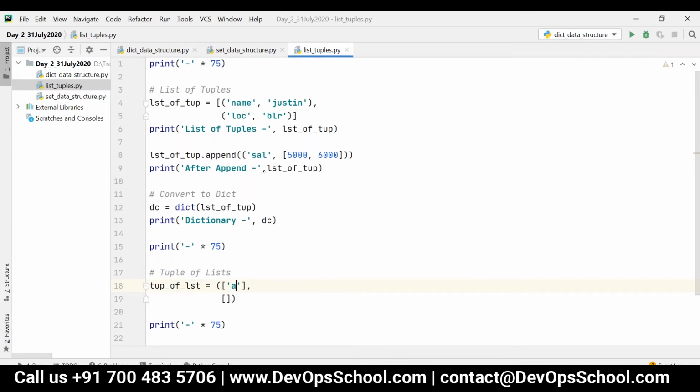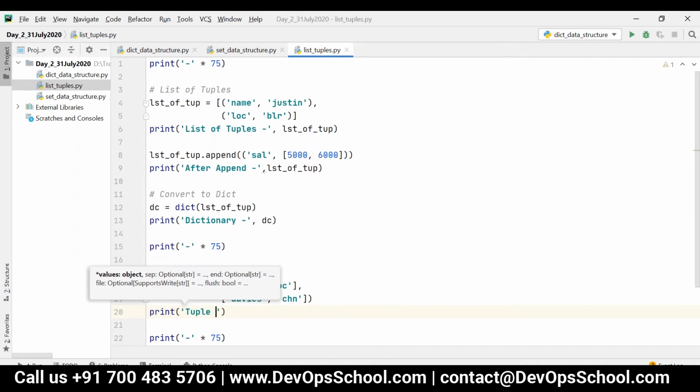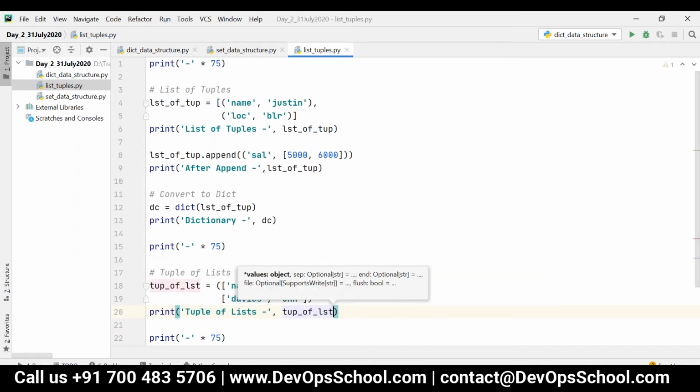Let me write name, comma, location, and then Davis, comma, Chennai. Now if I print this, I can just say tup of LST.